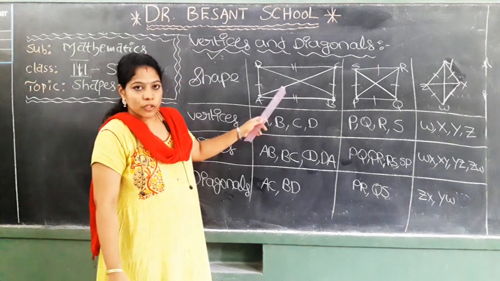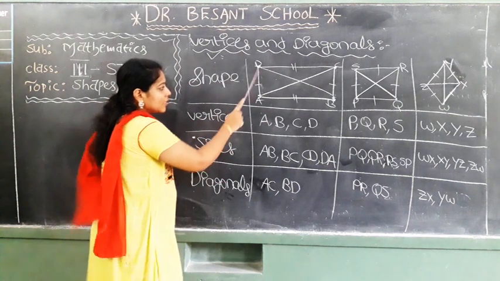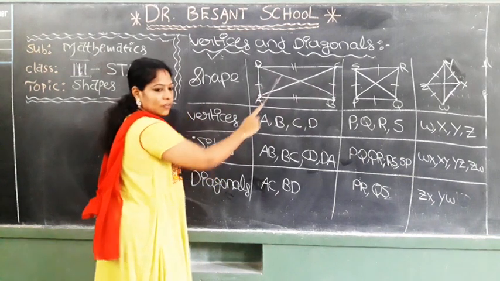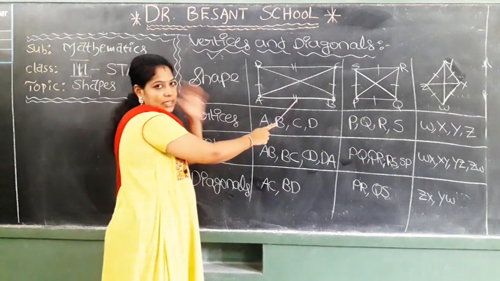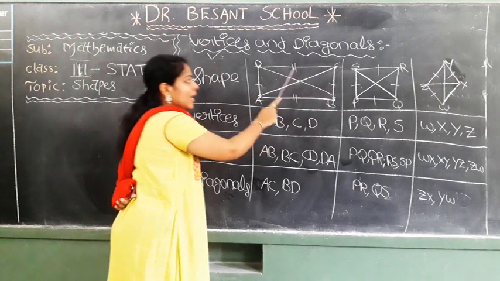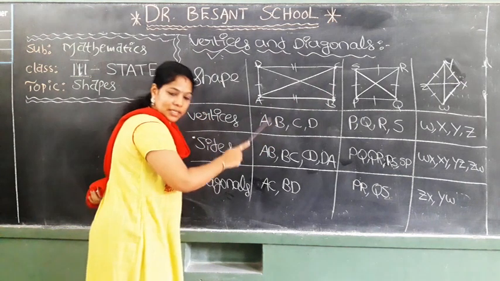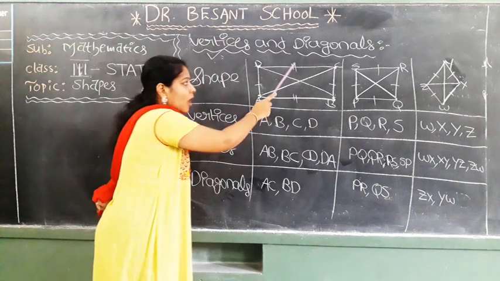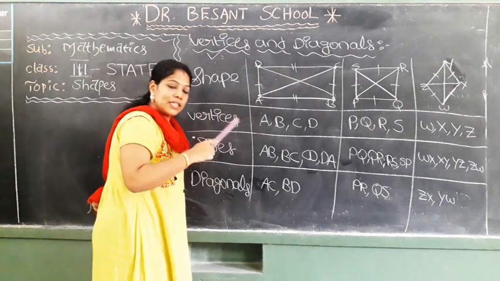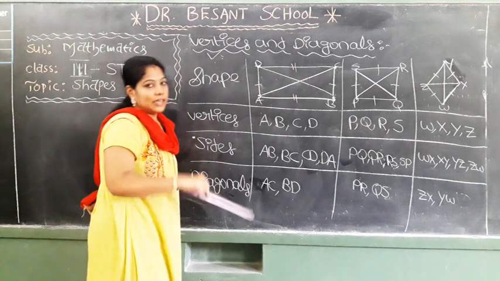For example, coming to this rectangle, for this side and for this side one marking is there. For this side and for this side two markings are there. Means these two sides are equal and these two sides are equal. Means for the rectangle, the opposite sides are equal.